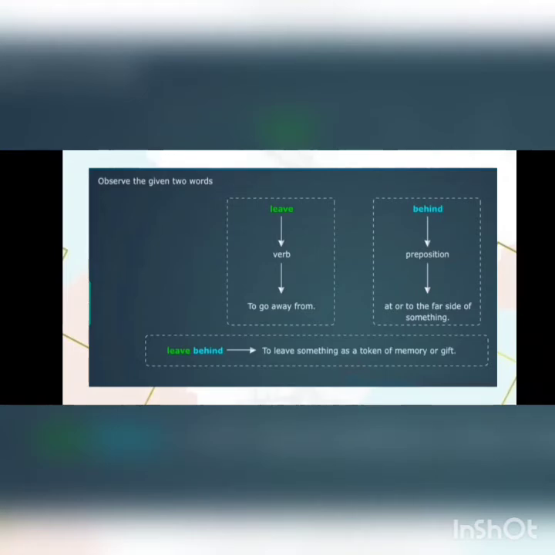Students, such words which are formed by the combination of a verb and one or two particles or a preposition are called phrasal verbs. Students, the meaning of a phrasal verb is different from the meaning of the individual words it is formed by. Let us look at another example.